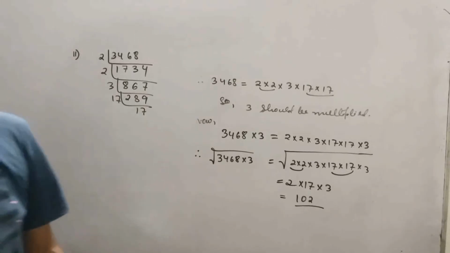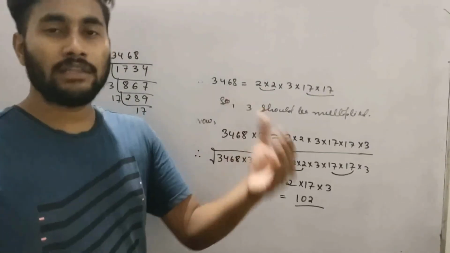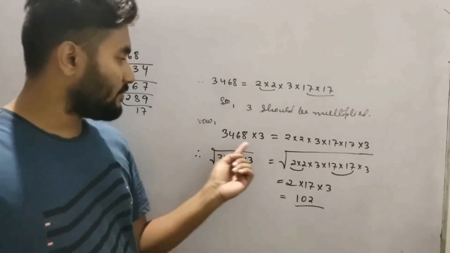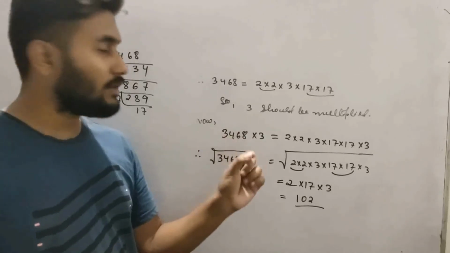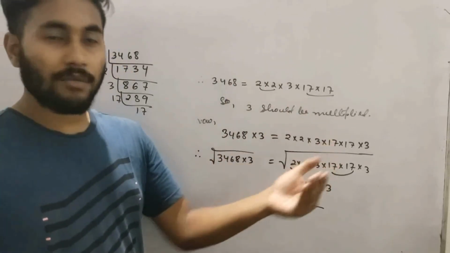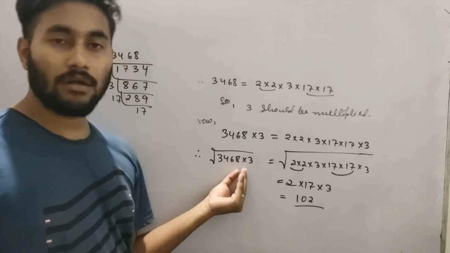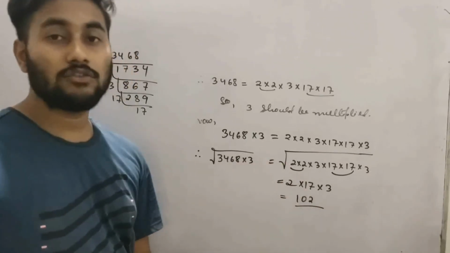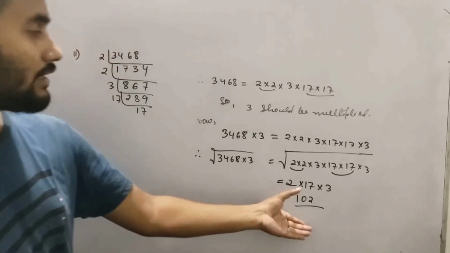The second part of the question is that also find the number after multiplication. After multiplication, also find the number whose square is this new number. So you have to find this square root. Understood? This is the way to find the square root.